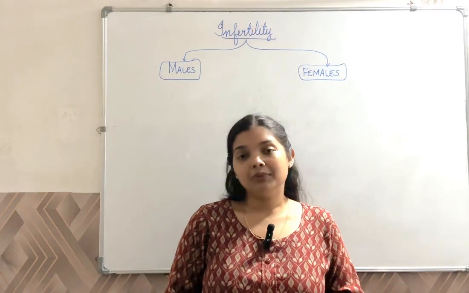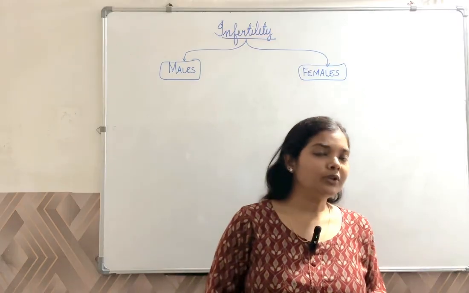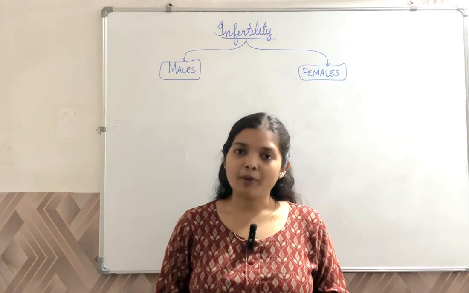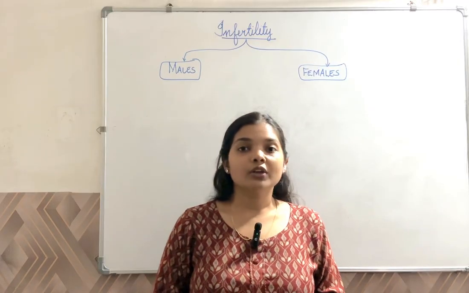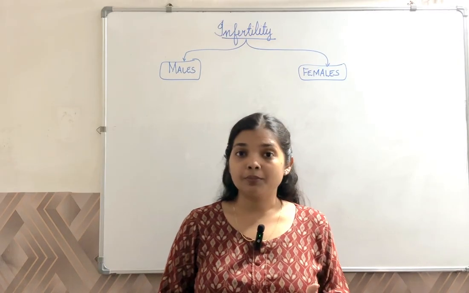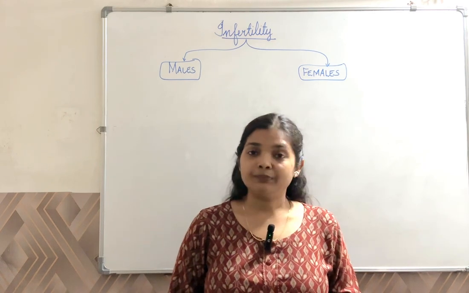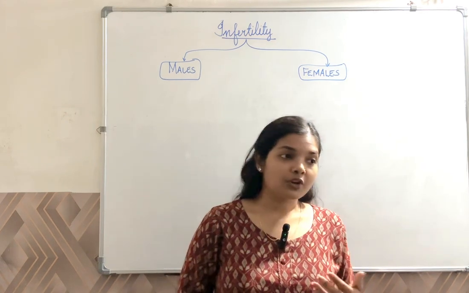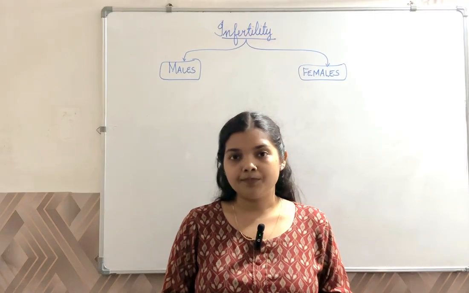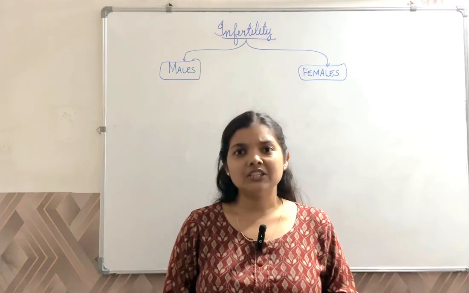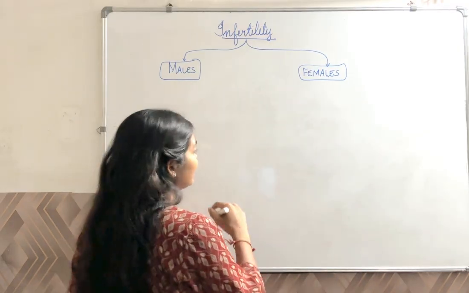It is the inability of a couple to produce children. Now, it could be due to several reasons. If we talk about the males, it is the male gamete, the sperm, that has to be produced. It could be in very low count, or there could be situations where there is no sperm present in the semen at all, or if sperms are produced, they are of very poor quality. So, we are discussing three different things.